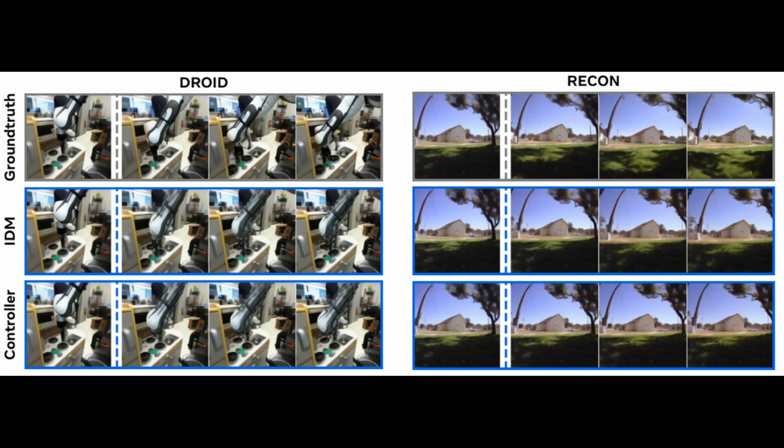Yes, and that's what makes this work so promising. They trained a controller that maps known actions to latent ones, essentially creating a universal interface for planning tasks. Looking at these results, we can see that their approach, labeled IDM for Inverse Dynamics Model, performs comparably to models that were explicitly given action labels. That's impressive considering they had to learn the action space from scratch. And they demonstrated this on both robotic manipulation tasks, DROID on the left, and scene reconstruction tasks, RECON on the right.